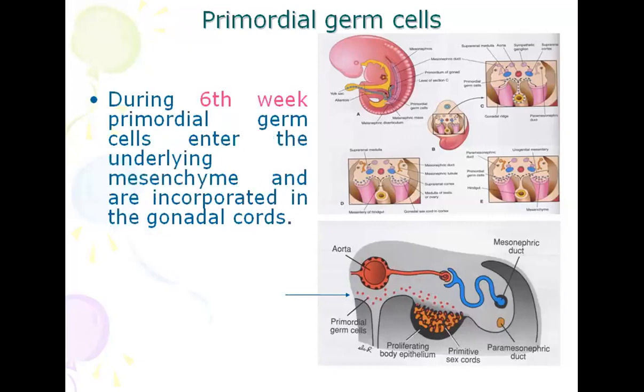During the sixth week, primordial germ cells enter the underlying mesenchyme and are incorporated in the gonadal cords. Here, the primordial germ cells incorporate with the gonadal cords. In the lower diagram, you can see.